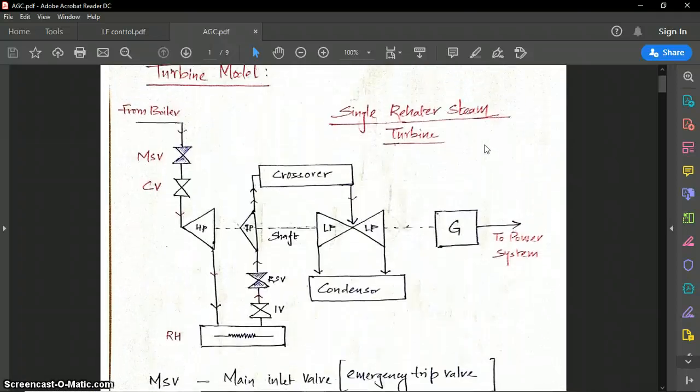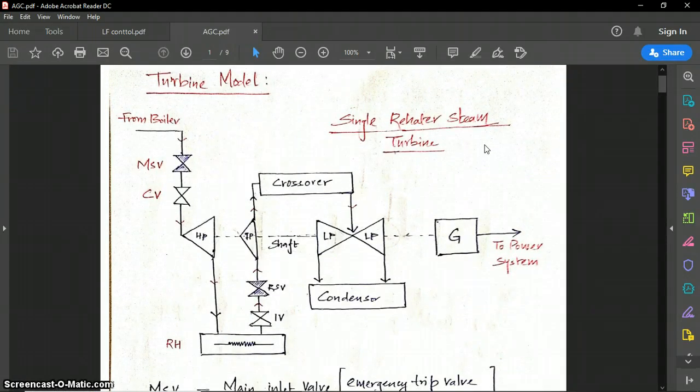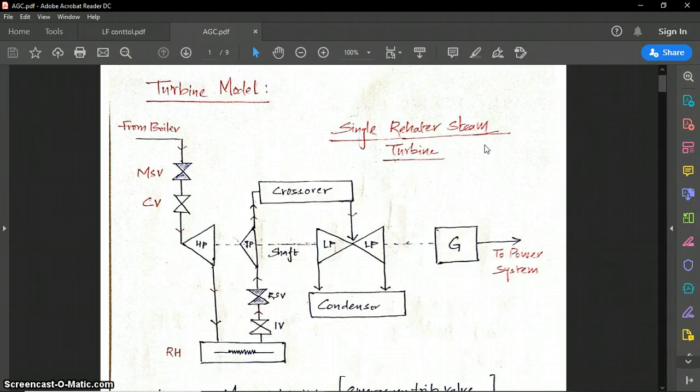Okay, so this is the turbine model which will be used to derive our control system for automatic generation control. In the next lecture we will see the turbine model, then the generator model, and then we will define the complete AGC control system.